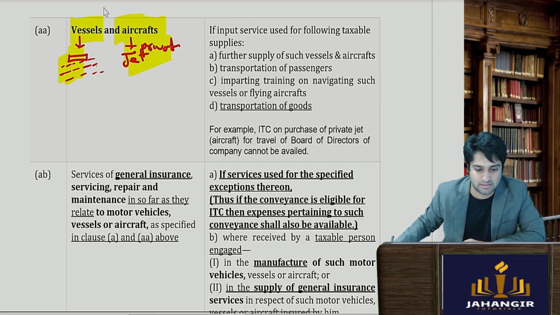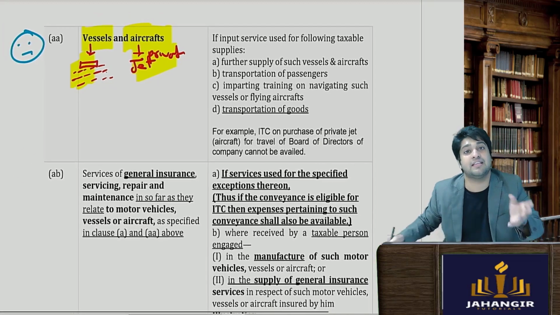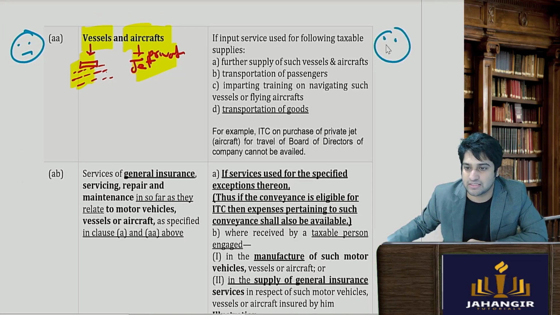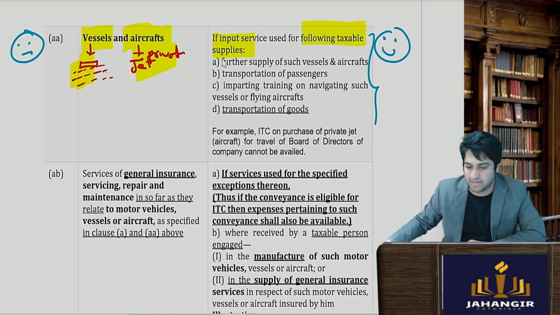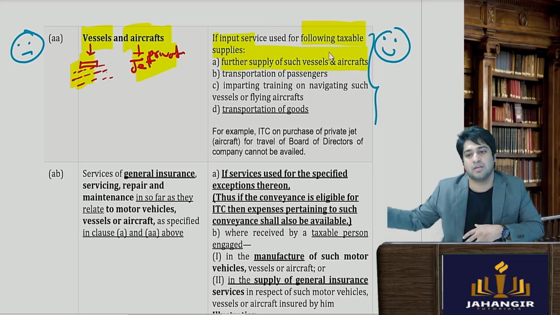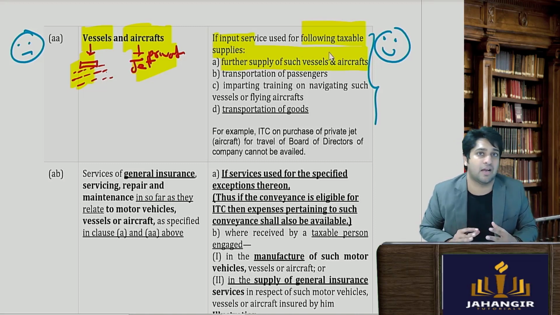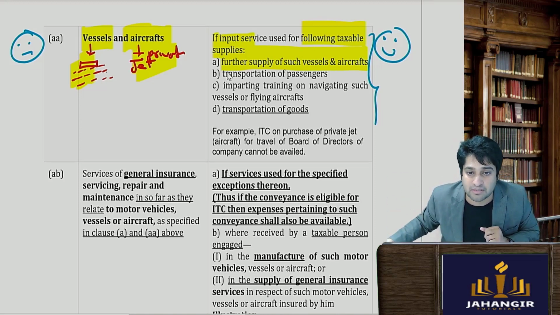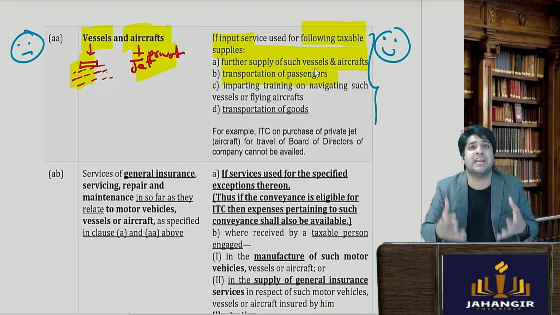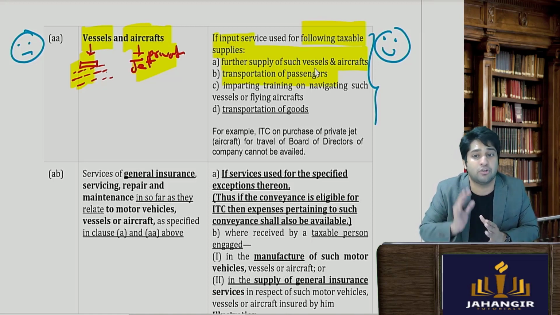So this is the sad part where they don't allow. Whereas we'll see the cases where they are allowing in the right hand side. So all these cases are allowed. If I am providing the following taxable supplies, if it is my business of further selling the vessel or the aircraft, same thing. If the business is that, it is my stock in trade, ITC is allowed. So I purchase these aircrafts and I further sell these aircrafts, ITC is available. If I'm in the business of transportation of passengers, maybe Air India, airline companies, they purchase these aircrafts, so they are allowed because the business is transportation of passengers.